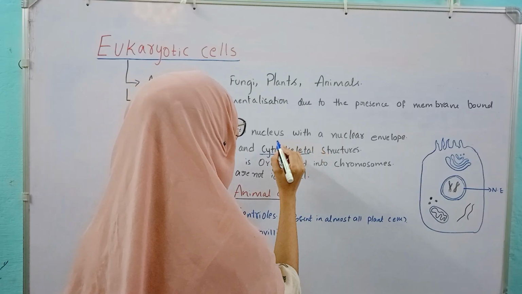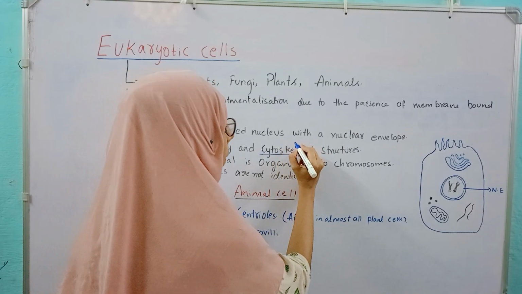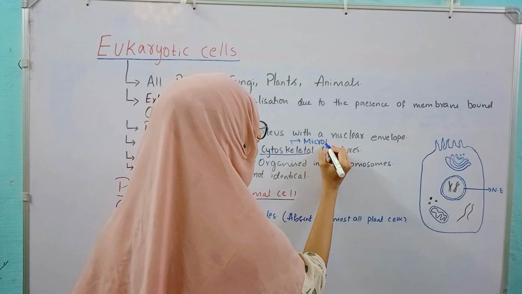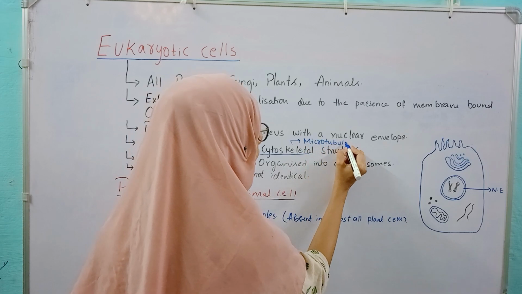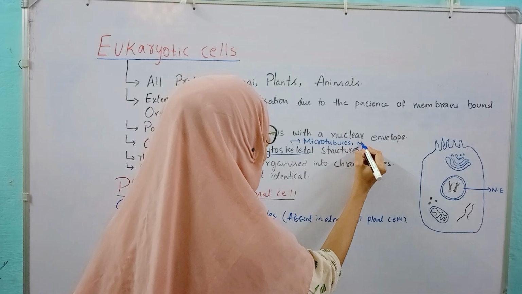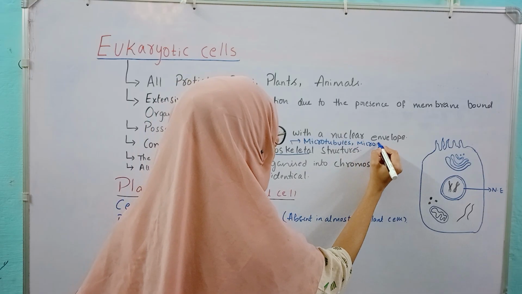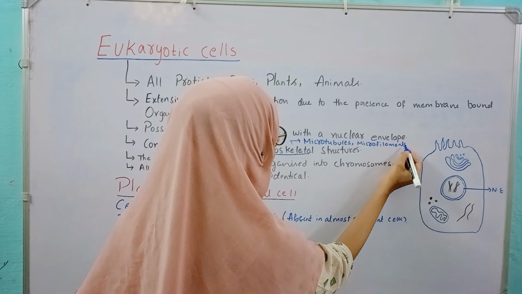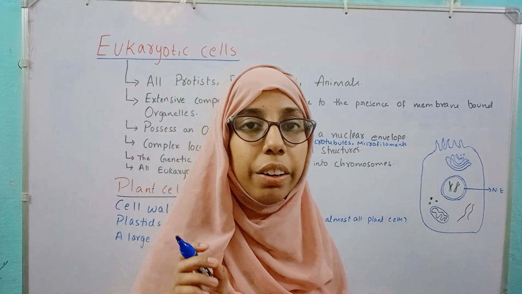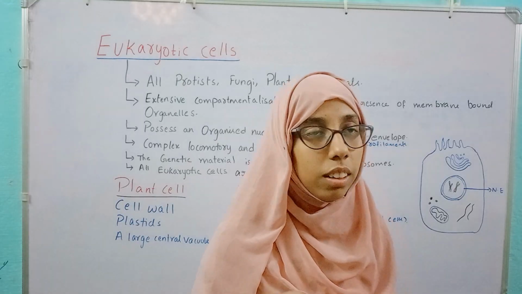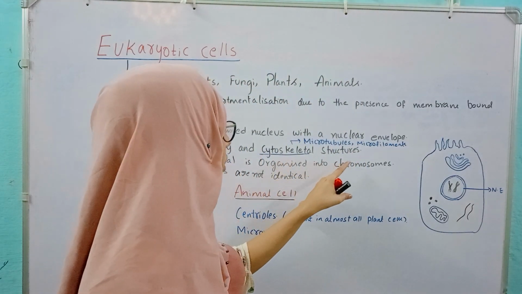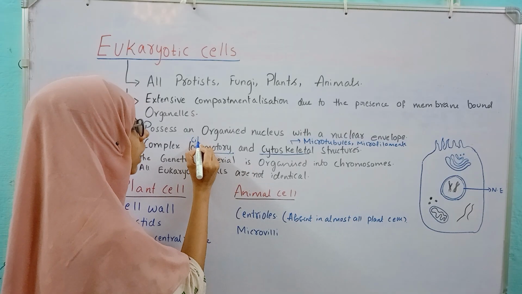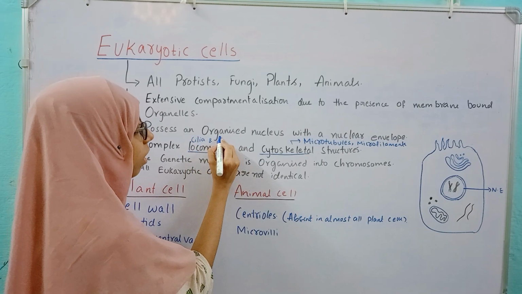What comes under these cytoskeletal structures? They are microtubules, microfilaments, and intermediate filaments. Locomotory structures are like cilia and flagella.